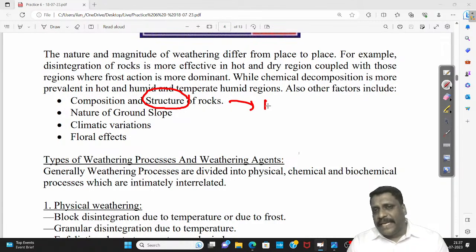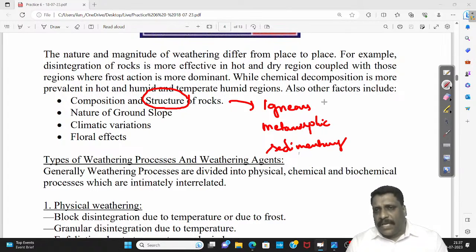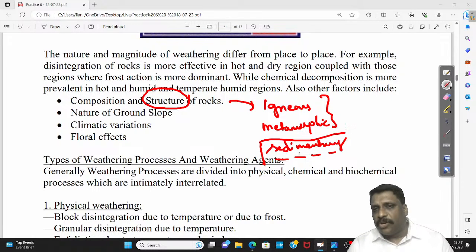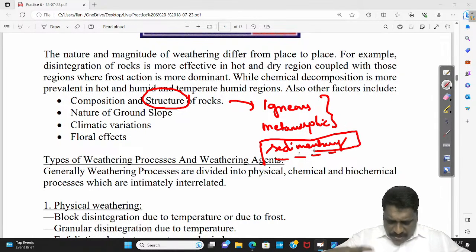When I talk about the composition and structure of rocks, at least I know that there are three types of rock: igneous, metamorphic, and sedimentary rocks. Now, igneous and metamorphic rocks are more resistant to breakage. Very easily they will not break. Whereas sedimentary rocks break very easily. Weathering is somewhat fast forwarded in sedimentary rocks because sediments which are collected eventually become rock.